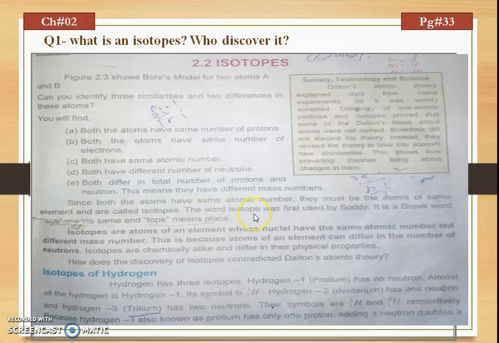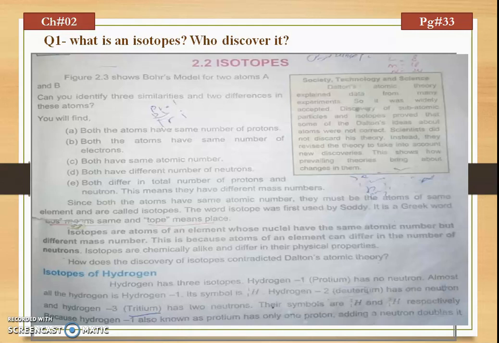So, isotopes are atoms of an element whose nuclei have the same atomic number, or number of protons, but differ in the mass number. This is because the atoms of an element can differ in the number of neutrons. Now, who discovered it? The word isotope was first used by the scientist named Soddy. It is a Greek word in which iso means same and topes means place, same place.